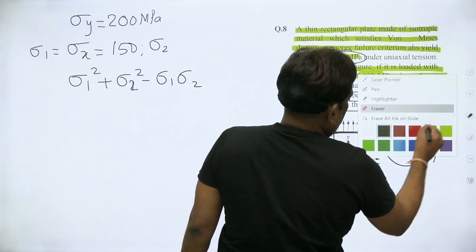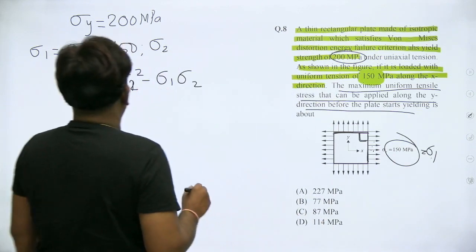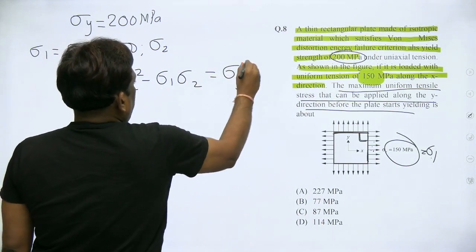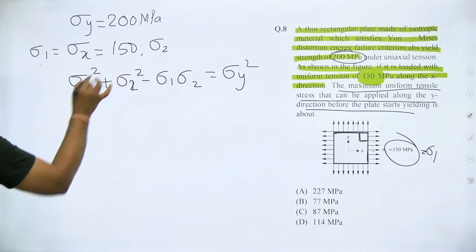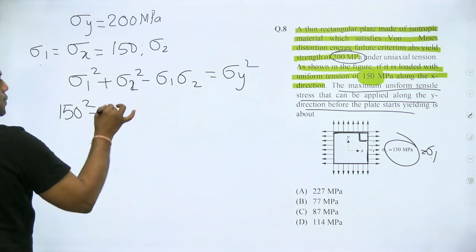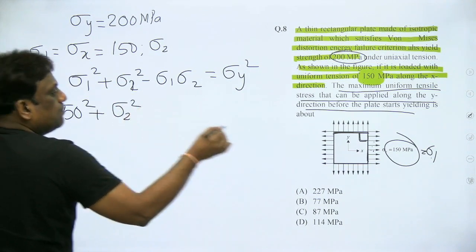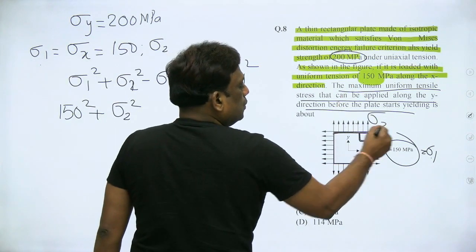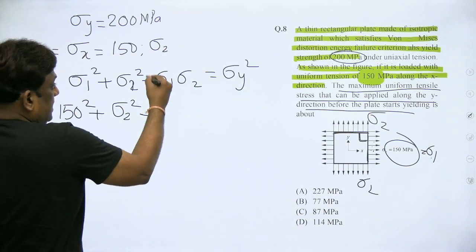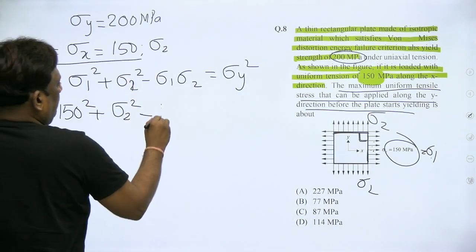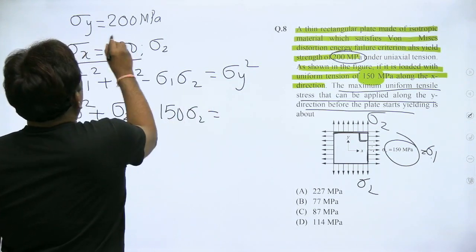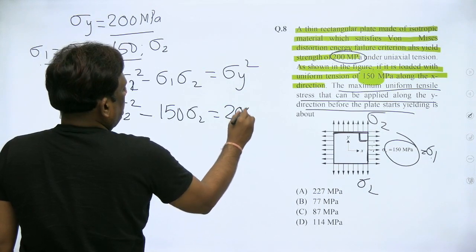Sigma 1 is 150, so 150 square plus sigma 2 square minus 150 sigma 2 equals 200 square.